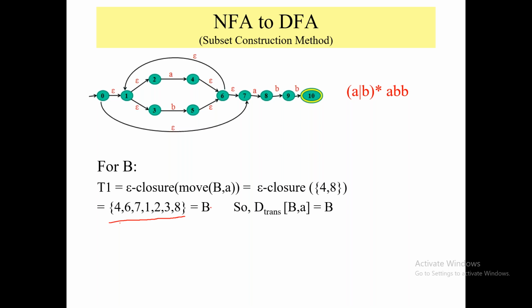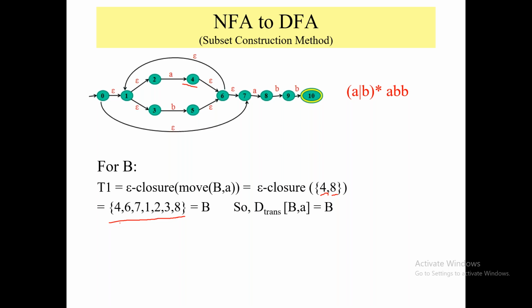So here I am finding out which gives me an a transition. 4 gives me an a transition, no. 6, no. 7 gives me an a transition, yes. But to which state? To state number 8. So here I am writing 8. 1 gives me an a transition, no. 2 gives me an a transition, yes. To which state? State number 4. So here again I am writing 4.